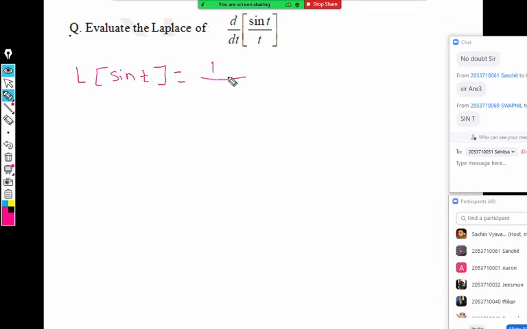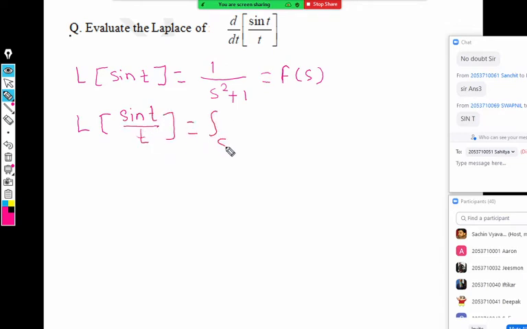1 upon s square plus 1. This is our F(s). Step 2, we should get Laplace of sin t upon t. It's the division by t property. It's the integral from s to infinity F(s) ds. Now what is the integration? Integration of 1 upon s square plus 1 is tan inverse s, from s to infinity.